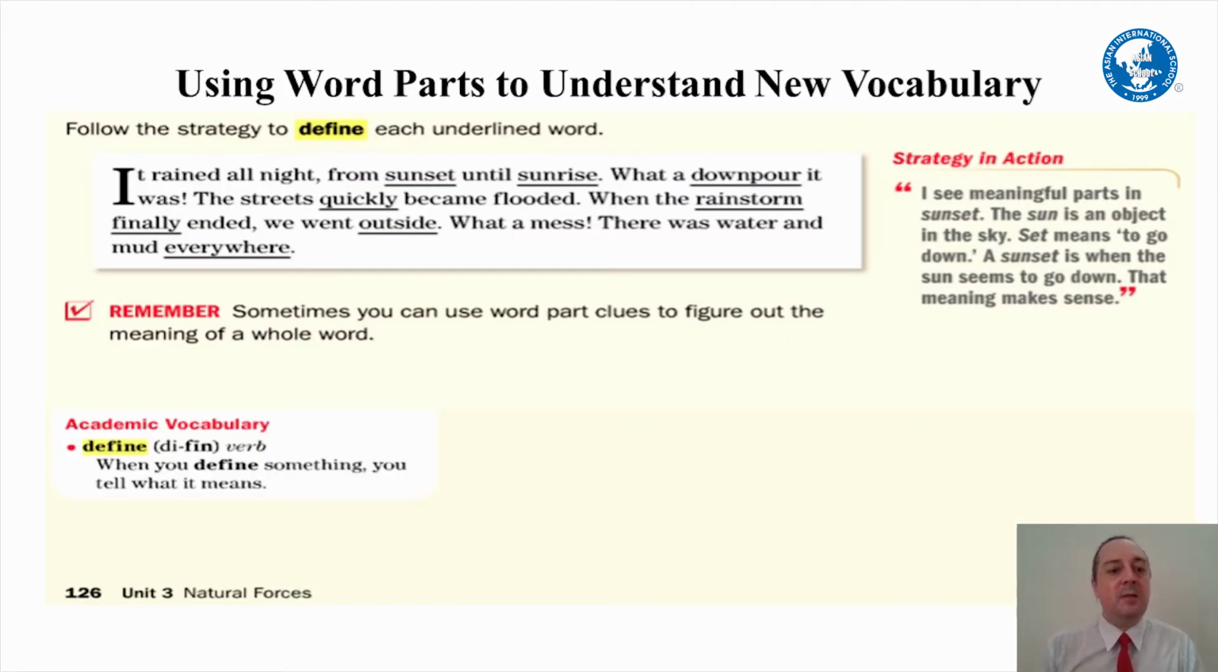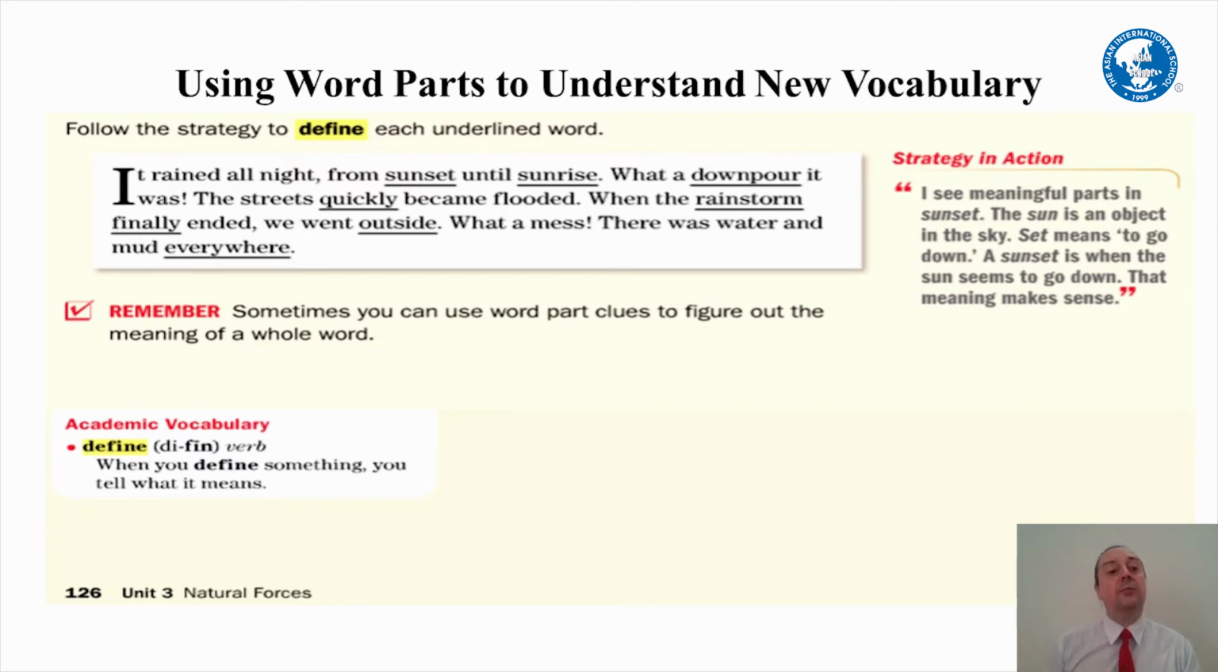Next. Okay? So let's look at this paragraph and see if we can use the strategy we just learned to define the underlined words in this paragraph. Okay, so let me read the paragraph to you, then we'll talk about the words that are underlined.